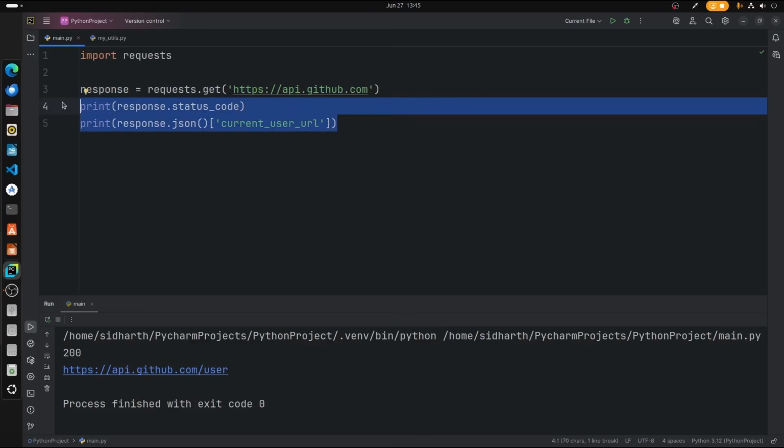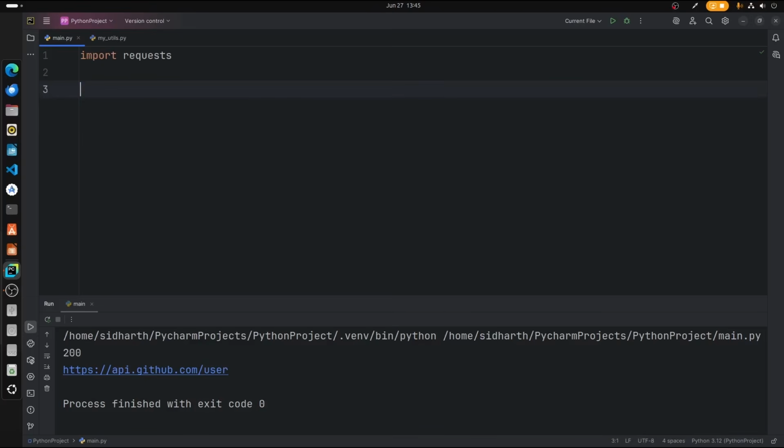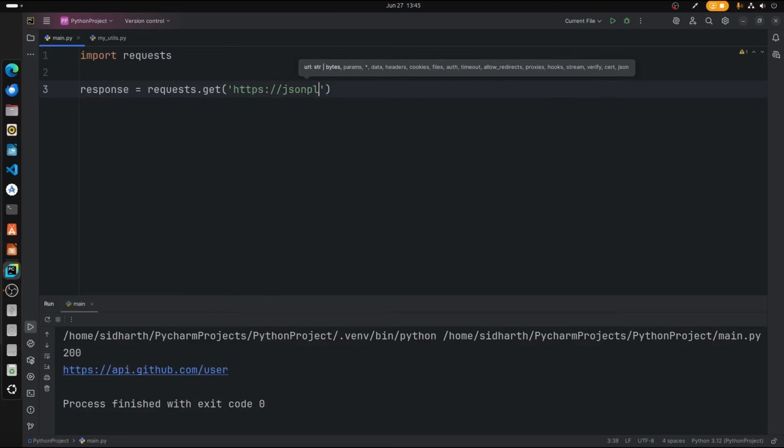Let's go ahead and create another variable, response is equal to requests.get, and what we'd like to get is https://jsonplaceholder.typicode.com/posts/1.